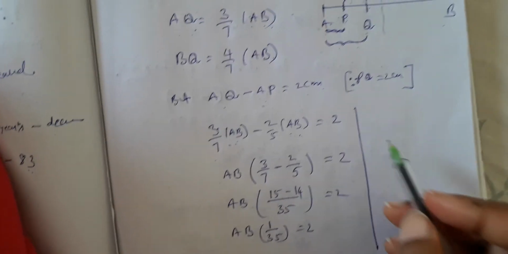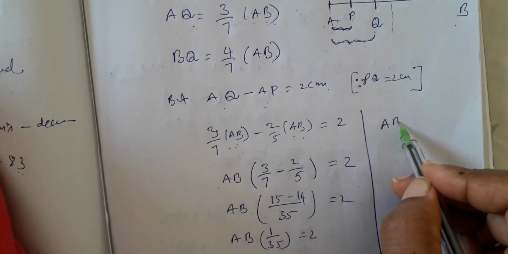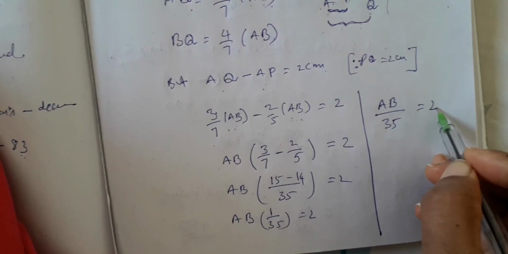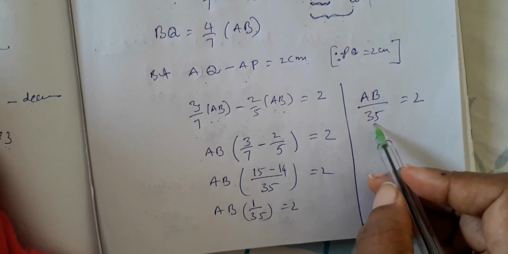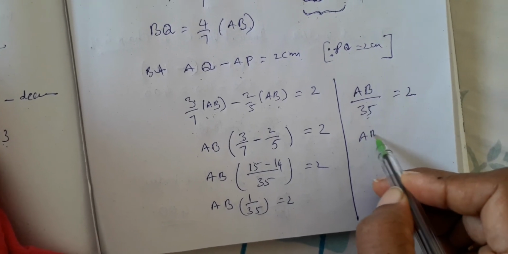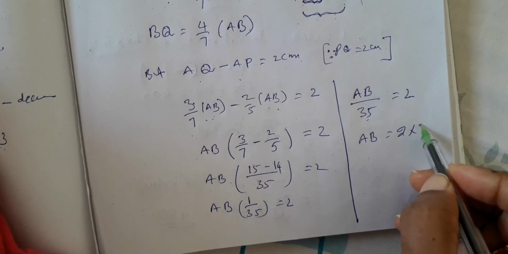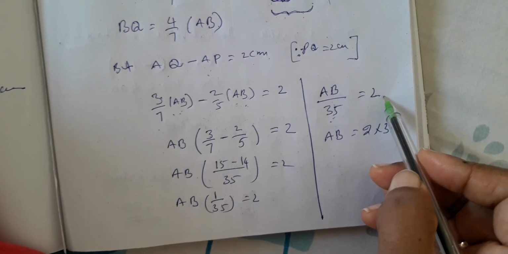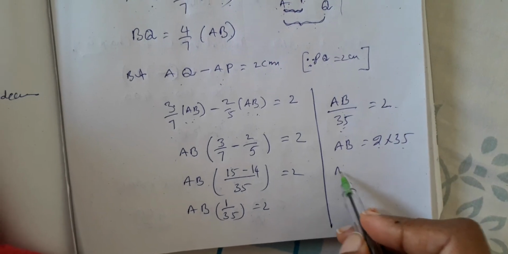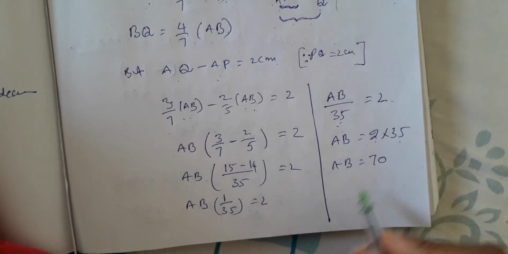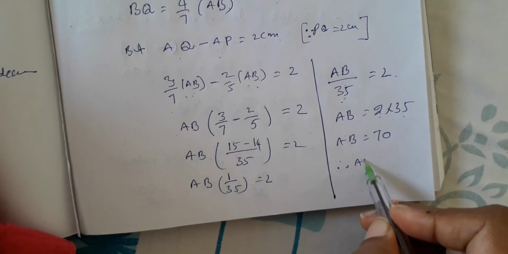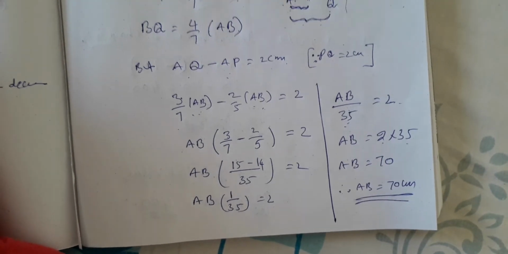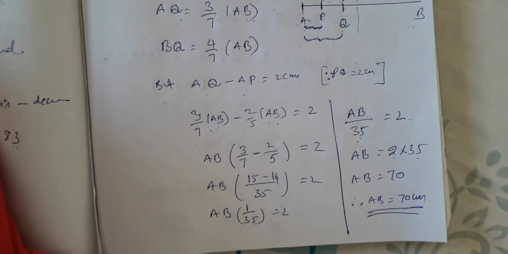Let me do the rest of the problem here. So it is AB into 1, which is AB, divided by 35, is equal to 2. Transpose 35 here. AB is equal to 2 into 35, because here 35 is in division. When we transpose it to the RHS, it becomes multiplication. So AB is equal to 70. Therefore you got the result. AB is equal to 70 centimeters. Beautiful.